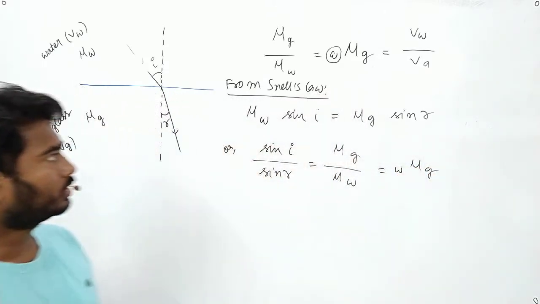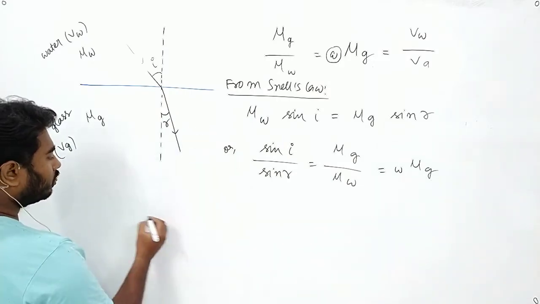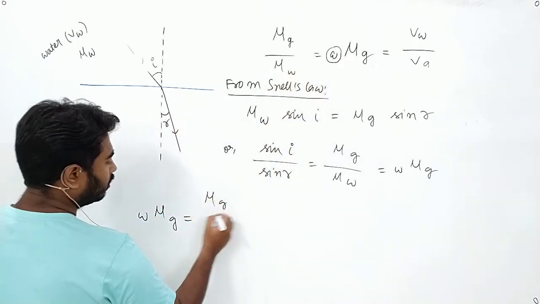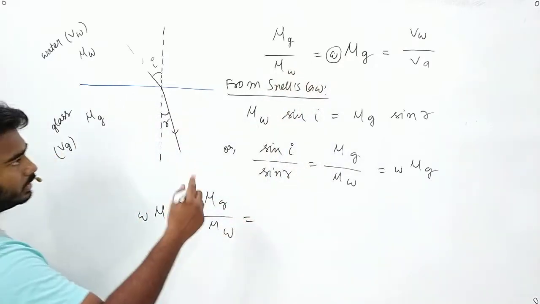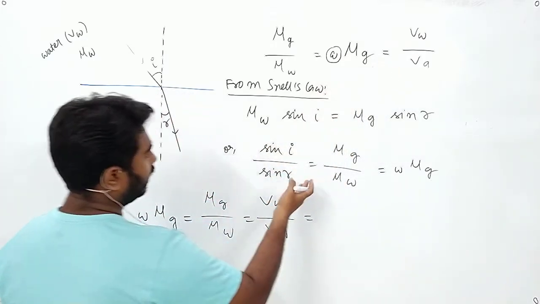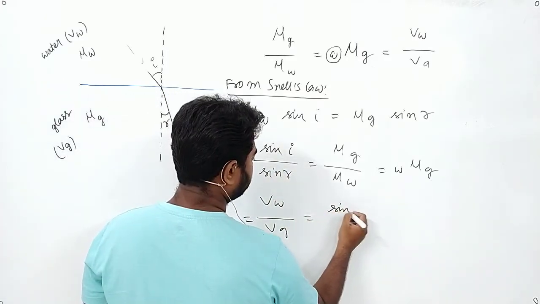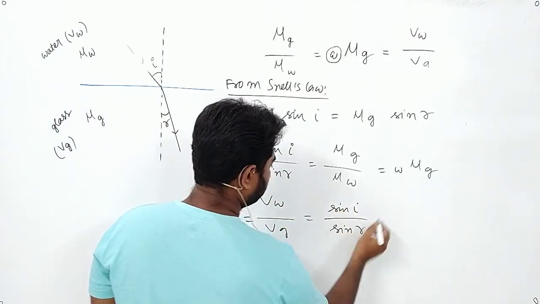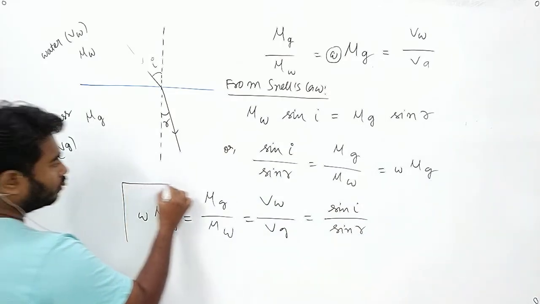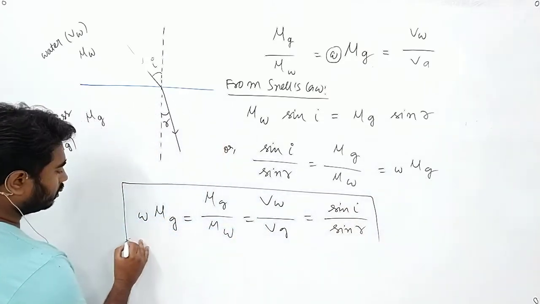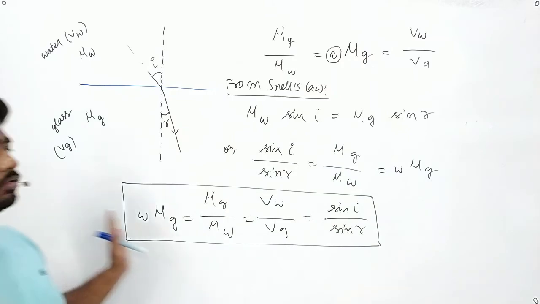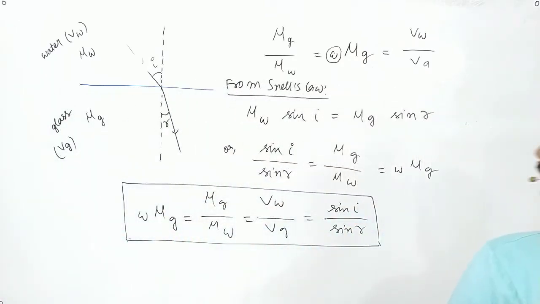So we can write two things. First, follow the process. W mu g we can write as mu g by mu w. We can write it as Vw by Vg. We can write it as sin I by sin r. So these are the three processes in which we can find out the refractive index of a medium. Now we will move on to the next part.